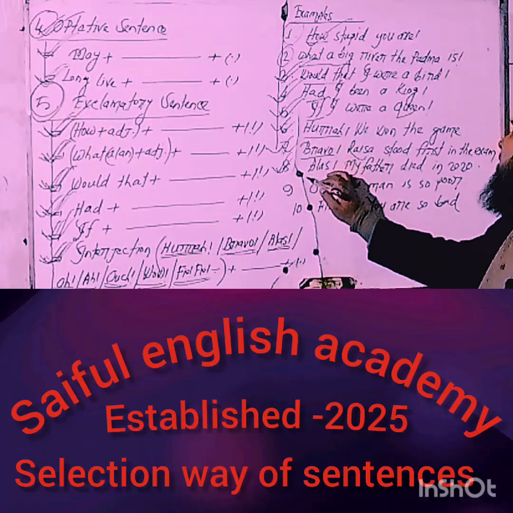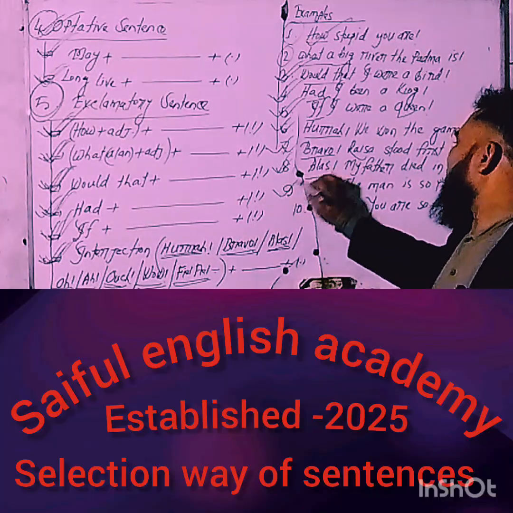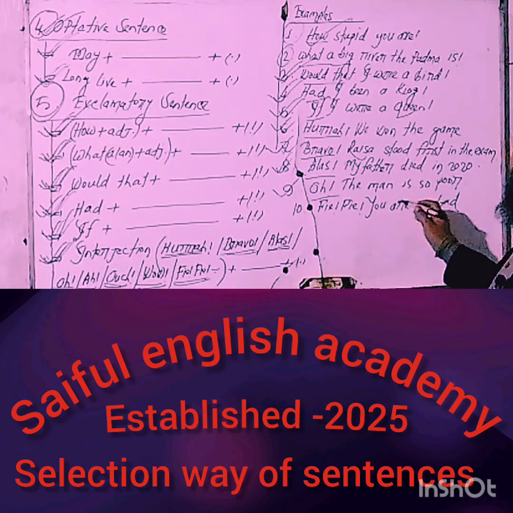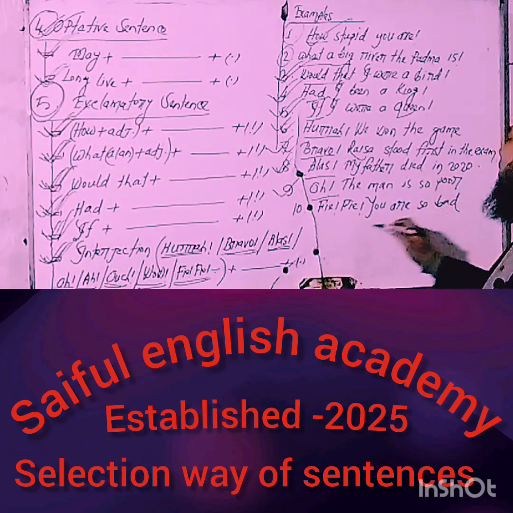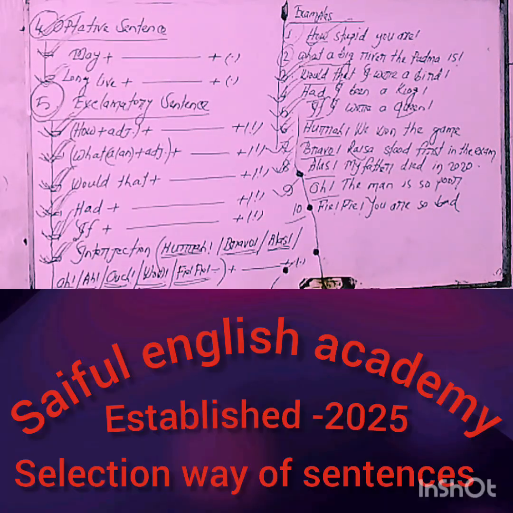Number eight, my dear learners, starting word "Alas": alas, my father died in 2020! Number nine, starting with "Wow": oh, the man is super! Number ten, "Fie": fie, you are so bad!